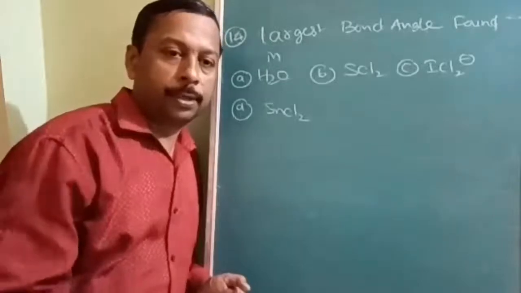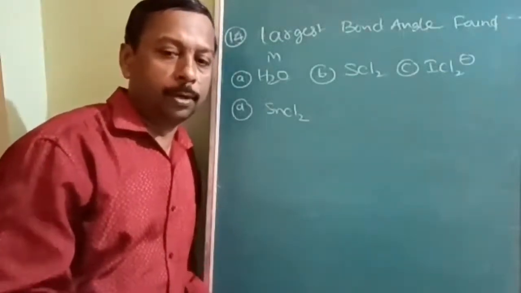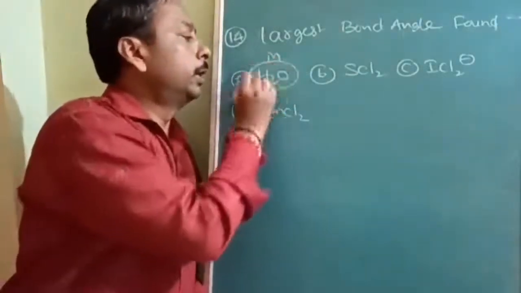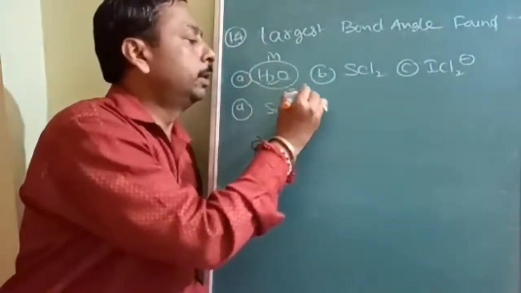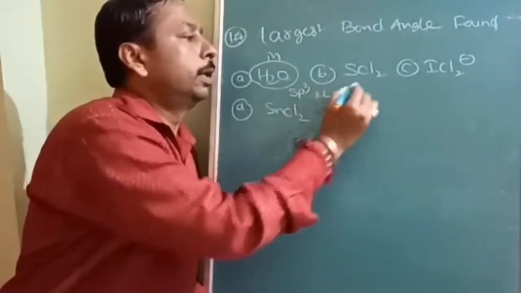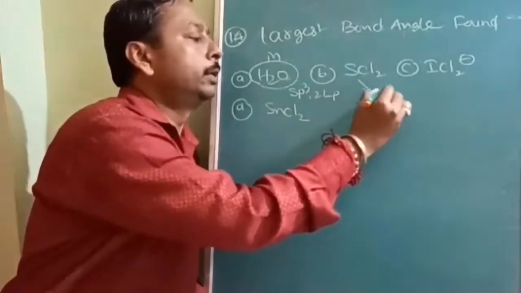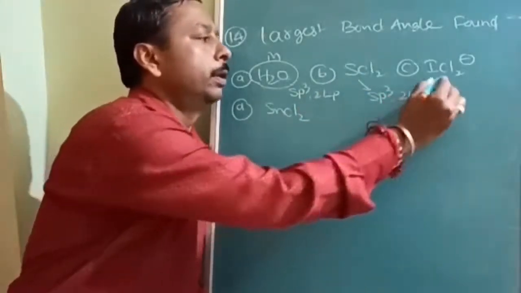Okay, the next question is from chemical bonding about bond angle. In H2O, hybridization is sp3 with 2 lone pairs. SCl2 also has sp3 hybridization with 2 lone pairs.